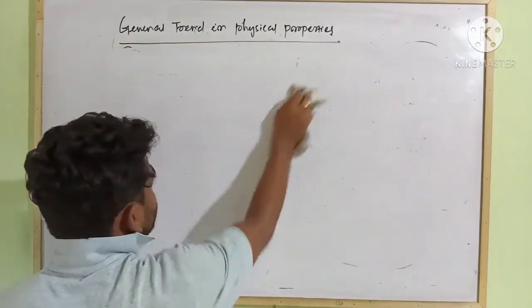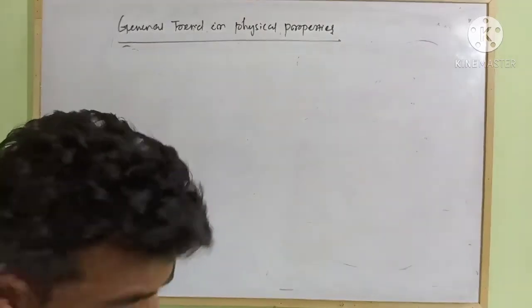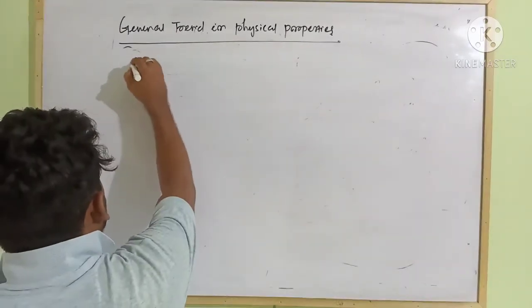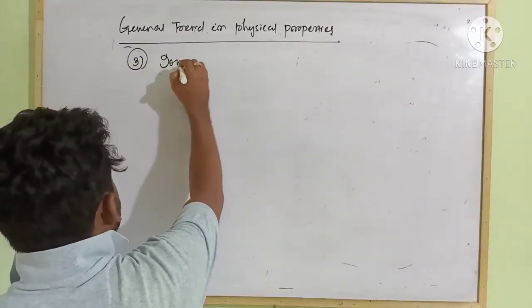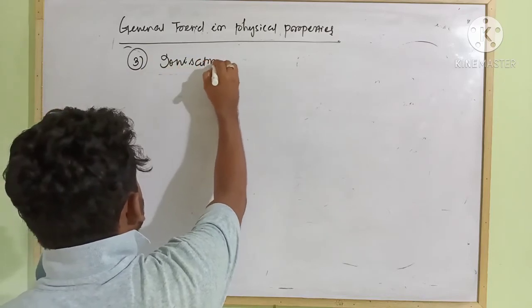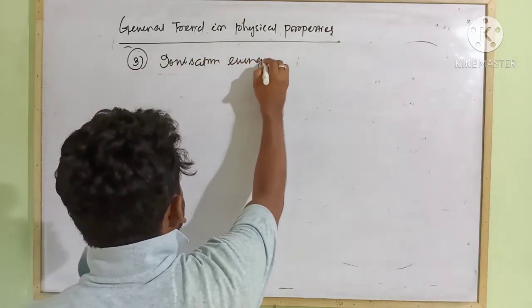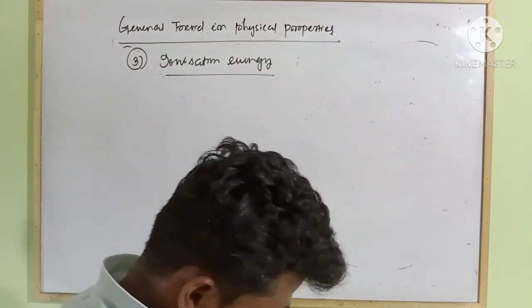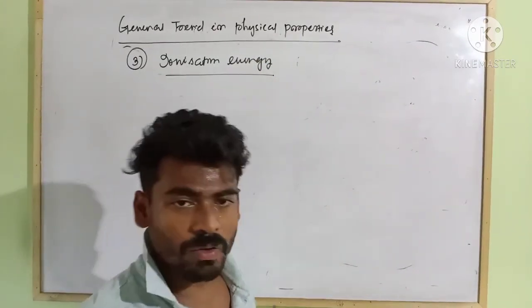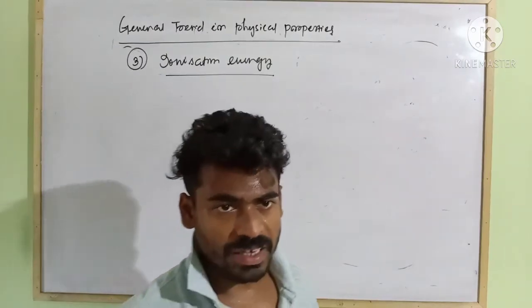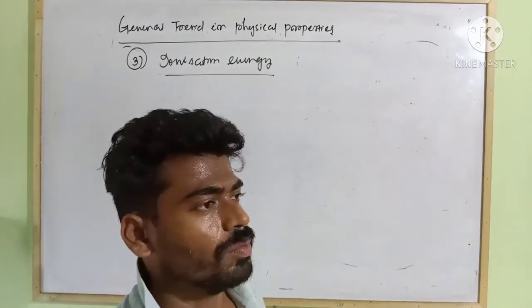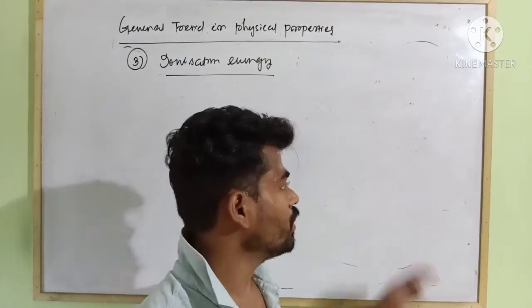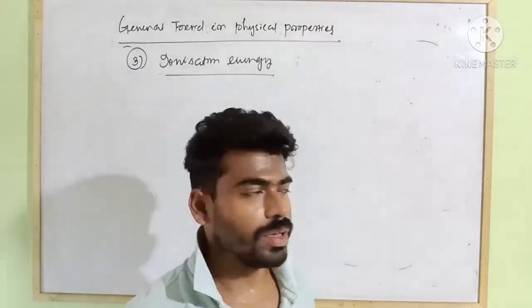Next trend in property is ionization energy. Ionization energy is the amount of energy required to remove a valence shell electron of a neutral gaseous atom in order to convert it into a unipositive cation.